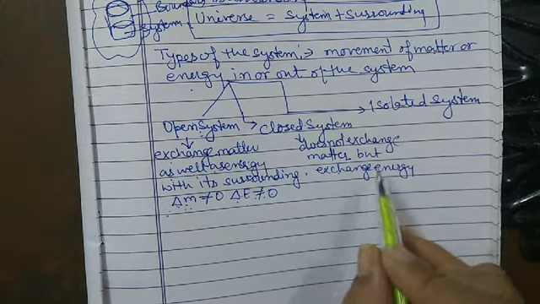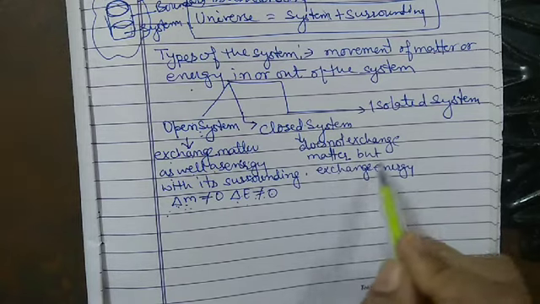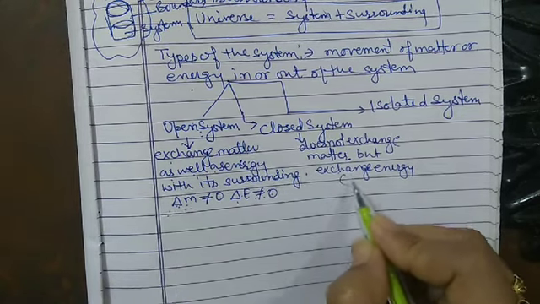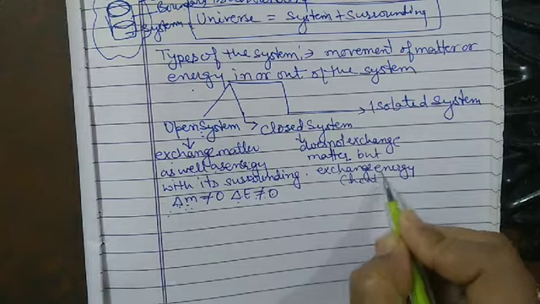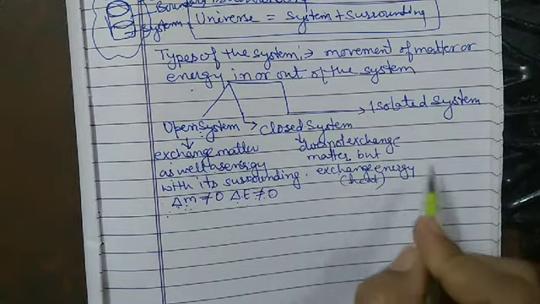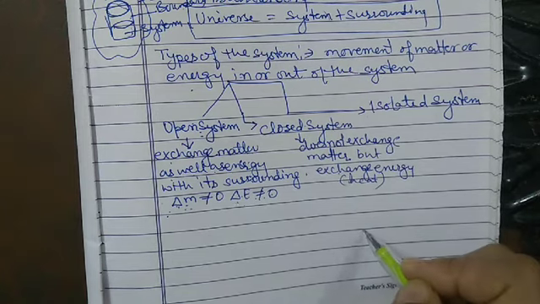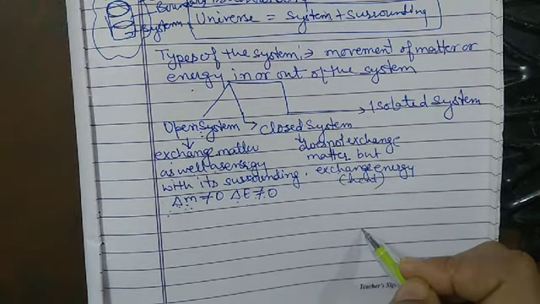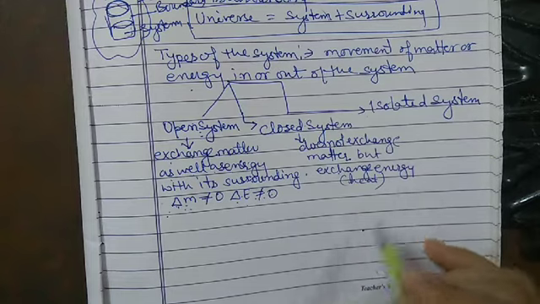And here the exchange of energy takes place in the form of heat, or work, or radiation.